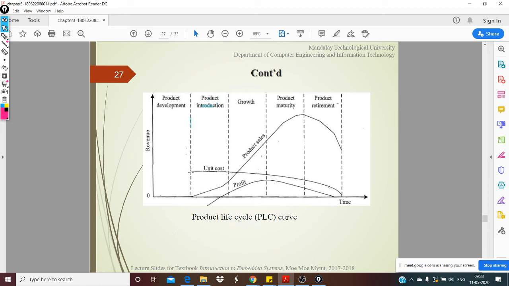Initially, when you start designing the prototype, during the product introduction, when you finish the prototype and start releasing the product, the unit cost is going to be really high, right? You can relate this to your cell phones.